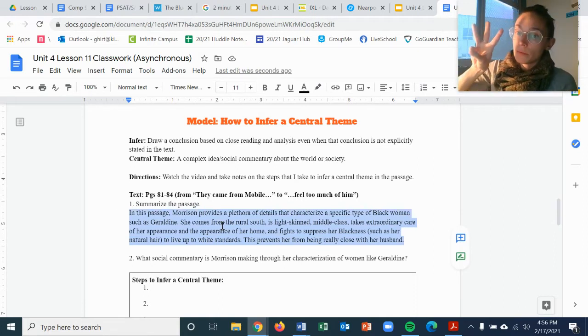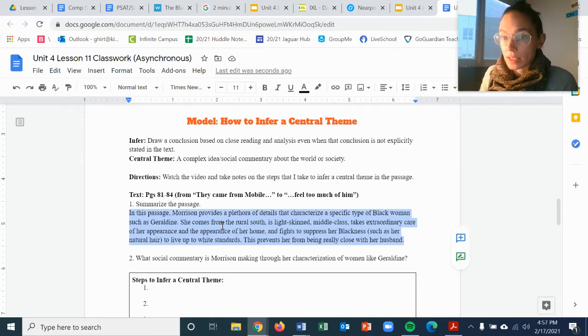So again, step 3 is to summarize the central, most important ideas in the passage. Write that down. Step 3, summarize the central ideas in the passage. And then step 4 is to draw a conclusion, right?